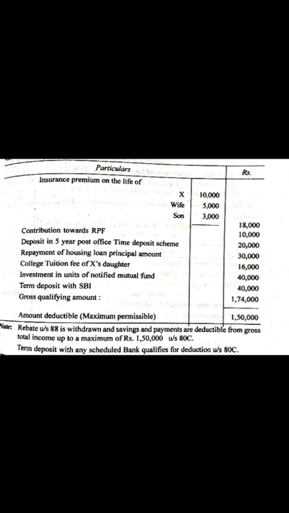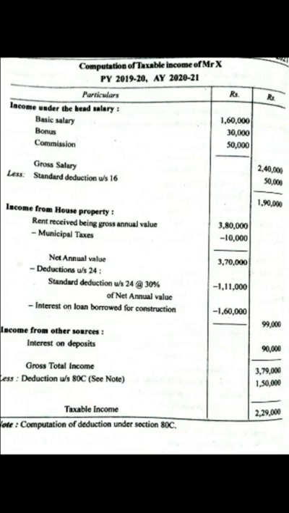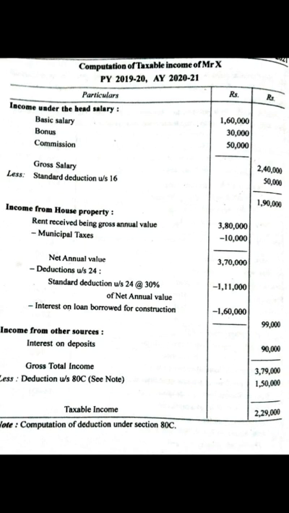From that we are going to compare the limit, which is 1,50,000. So whichever is less is to be deducted. So 1,50,000 is less. From that gross total income we are going to deduct 1,50,000. Then we will get the taxable income, which is 2,29,000.